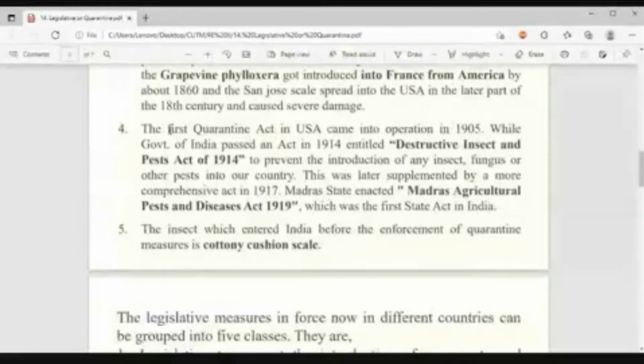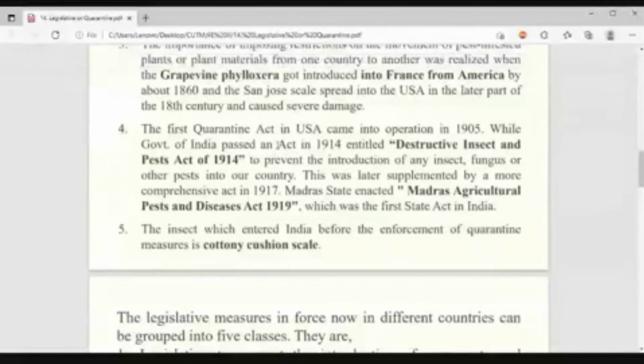The first Quarantine Act, when did it come? 1905. Where? In the USA. It may come in the exam. First Quarantine Act was enforced where? USA. In which year? 1905. But in India, when did it first happen? DIPA. Very, very important. It will come in the exam. Destructive Insect and Pest Act, and it came in 1914.